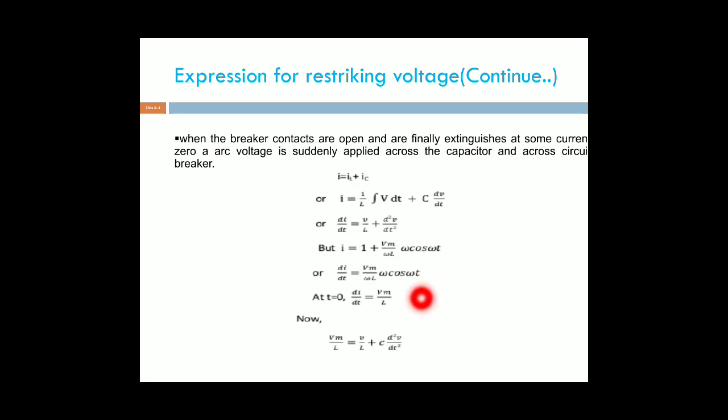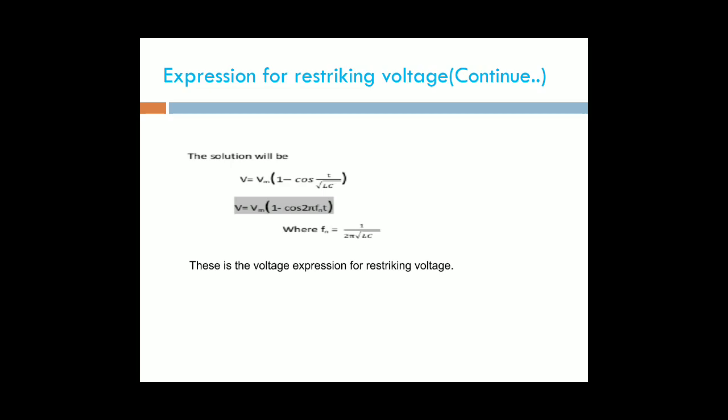Now substitute di by dt, which is replaced by Vm by L. That is equal to V by L plus C d square V by dt square. Next, that is equivalent to V equal to Vm into 1 minus cos of 1 by root LC.